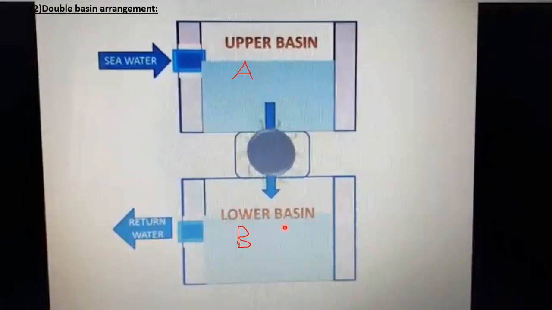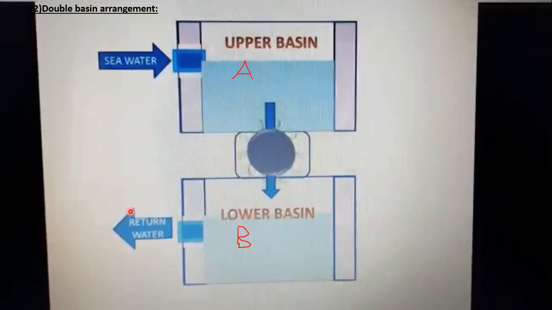So when the ebb tide level gets lower than the water level in B, then the sluice gates are open, whereby the water level in B, which was rising and reducing the operating head, starts falling with the ebb. So this will be a continuous process until the head and water level in A are sufficient to run the turbines. So with the next flood tide cycle, it repeats itself.